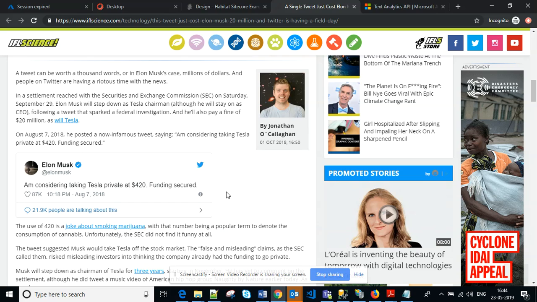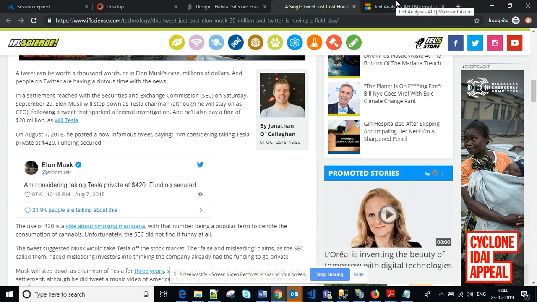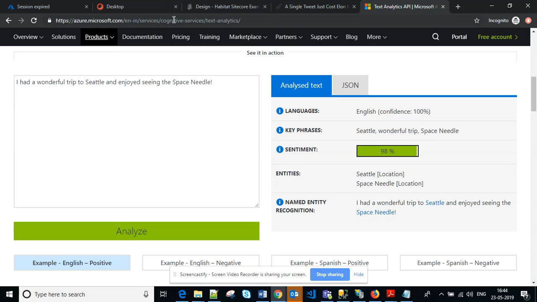But now the question is that there are hundreds of users who will put a number of comments for this product. How can we review them? Can we review them manually? I don't think it's a feasible solution. So what's the alternative? This is the perfect place where we can use artificial intelligence and machine learning.